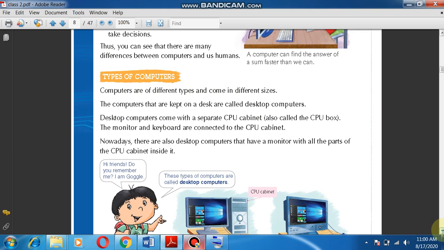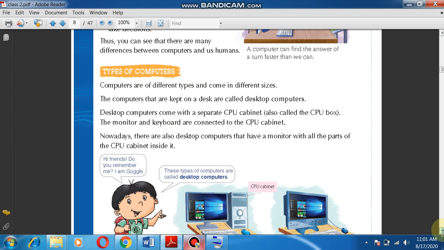They look different, and the computer which is present at your home may be of different kinds. A computer which your father or mother use at home may be of different kinds. So there are different kinds of computers, and their names are also different.